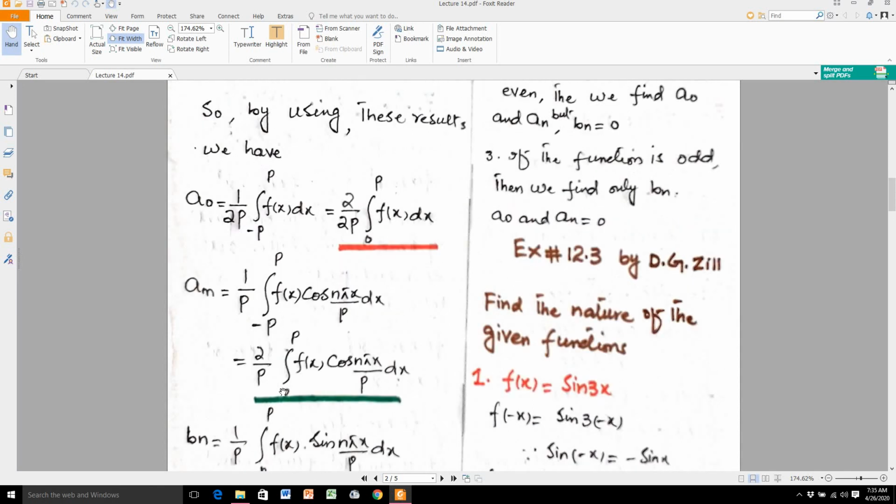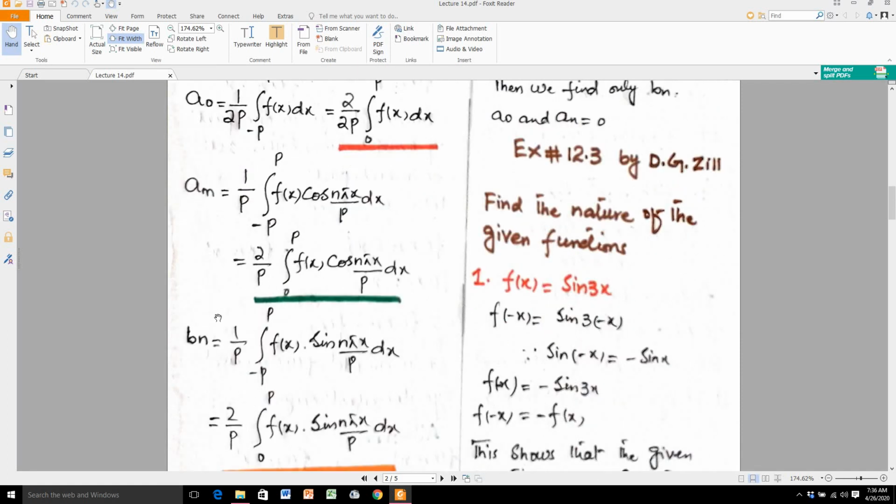And now let's say we have a given function and we find its nature. Let's say at this time its nature is odd. You know when this function is odd, this integral is equal to 0. And when f of x is odd and cosine is an even function, their product again produces an odd function, so this also equals 0.